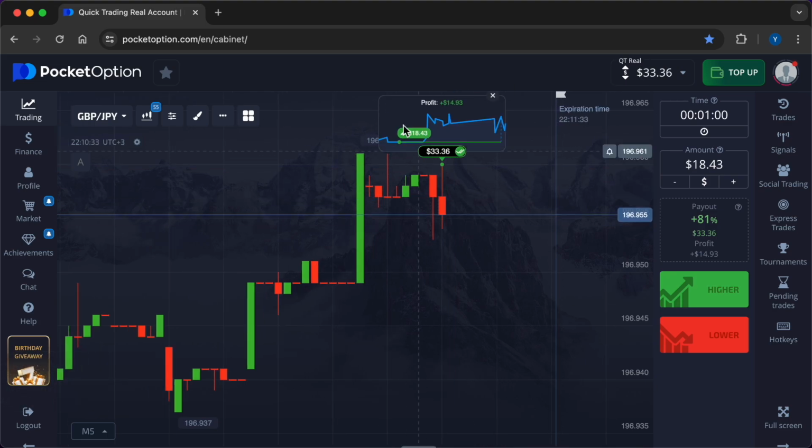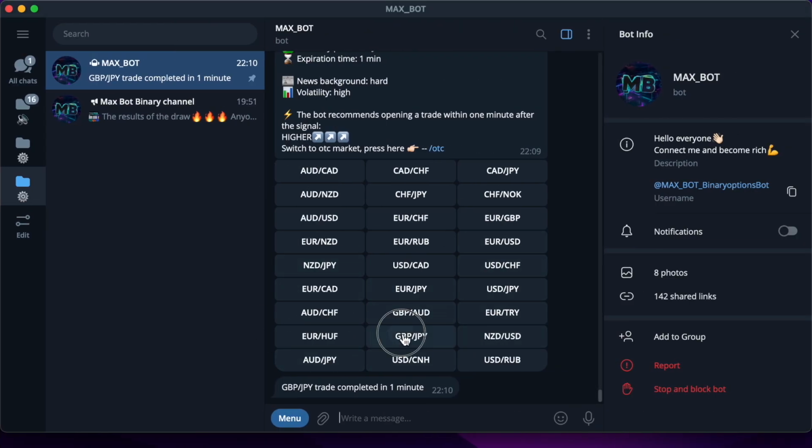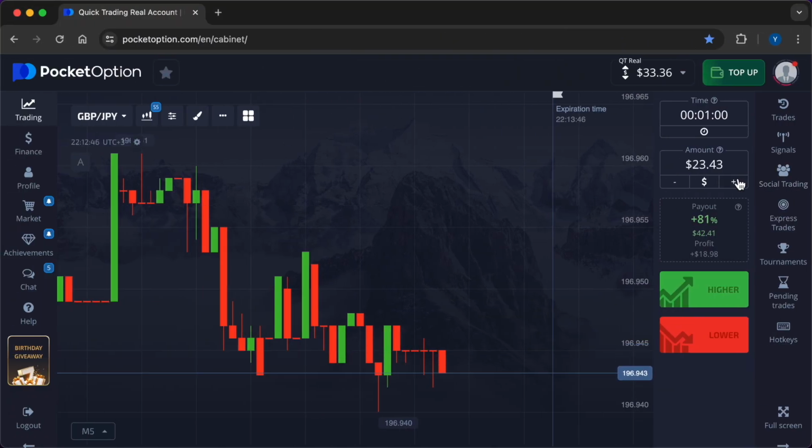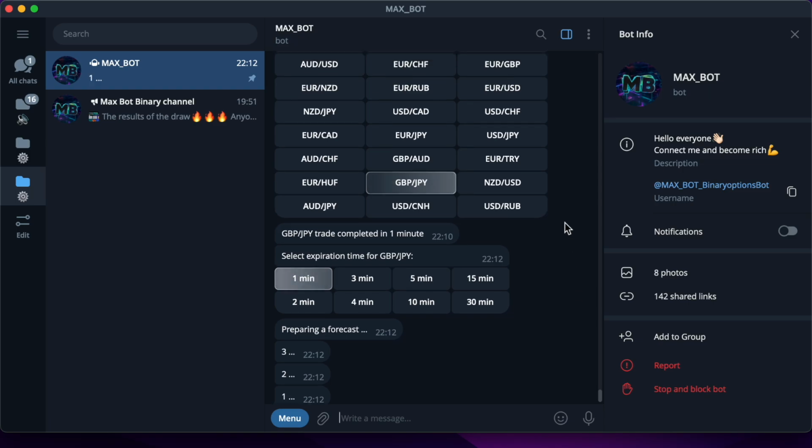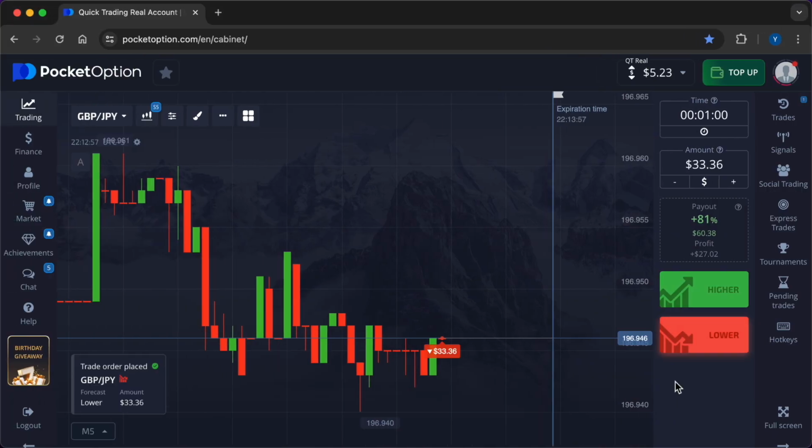And here is the result of a new accurate signal from the bot. My new investment is $33.36. Recommendation from neural networks is lower.